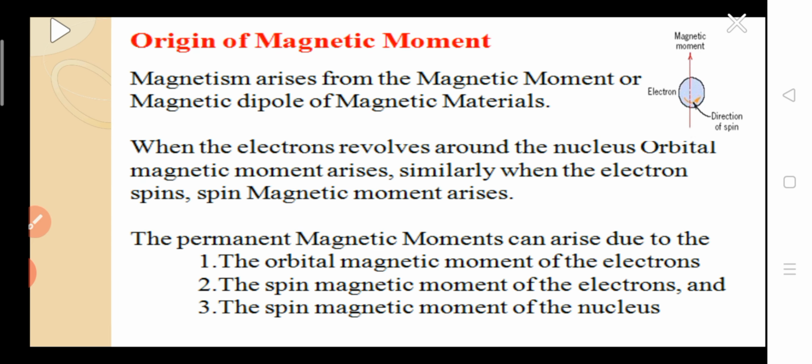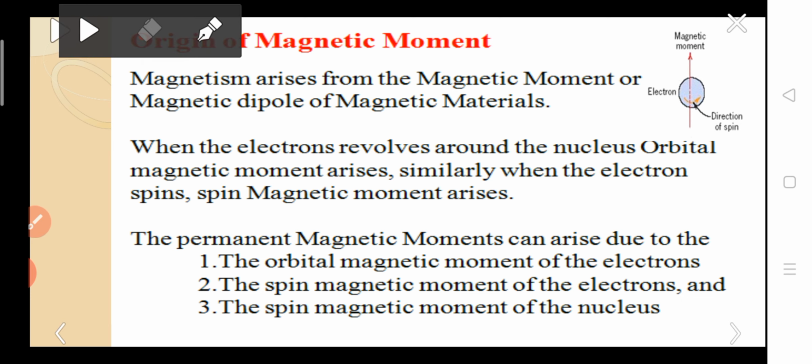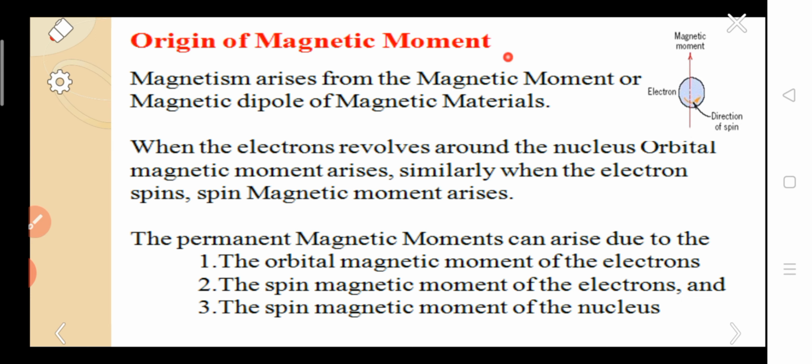So the next topic was origin of magnetic moment. When we break the bar magnet into a number of pieces, suppose we make it two pieces, each piece again acts as a bar magnet. Suppose the fractional part is also allowed to break, then what happens?